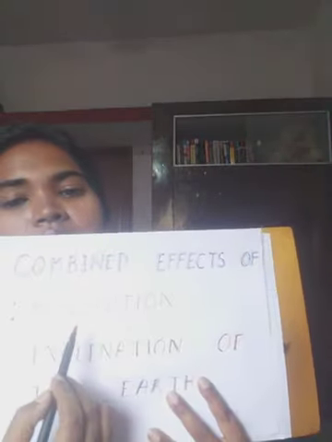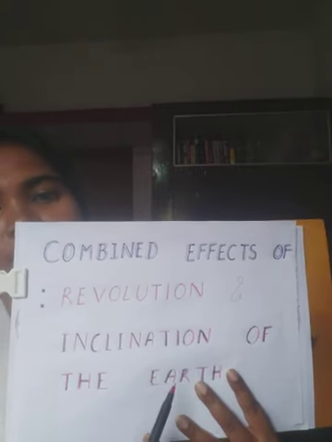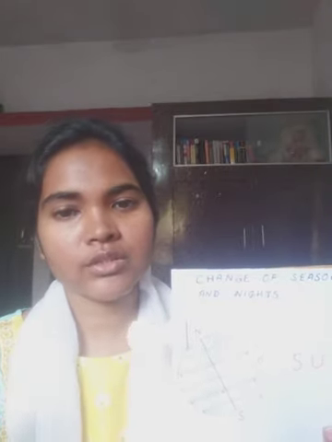Next we will see the combined effects of revolution of the earth and inclination of the earth. Last class we had seen that the earth's axis is not vertical, it is inclined at an angle of 23.5 with the vertical.